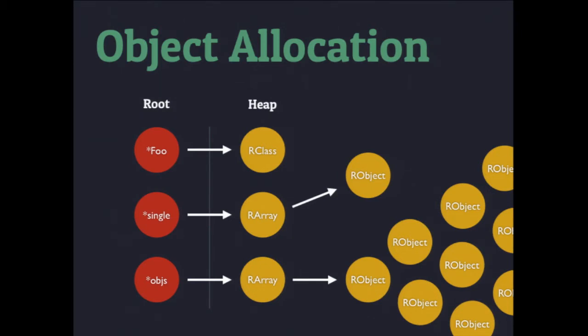An allocated object is in the live set, and these are just phrases you're going to have to get used to. Unallocated objects are in the free set. So what we're doing is pulling from the free set and moving them to the live set. Well-known objects are in the root set, so that means that they went through the proper channels to be assigned into the root set and then are basically findable in ObjectSpace.